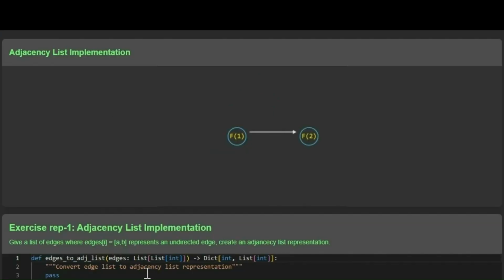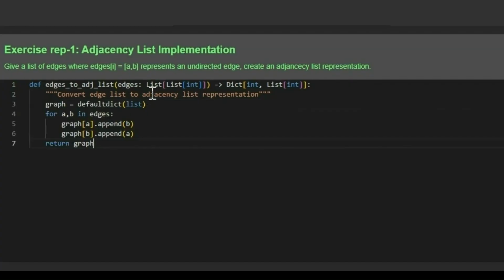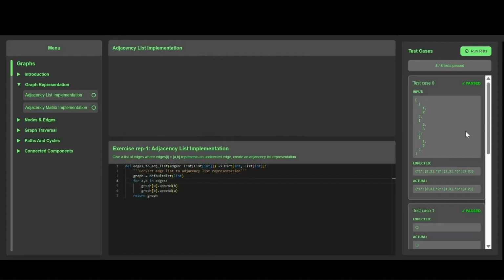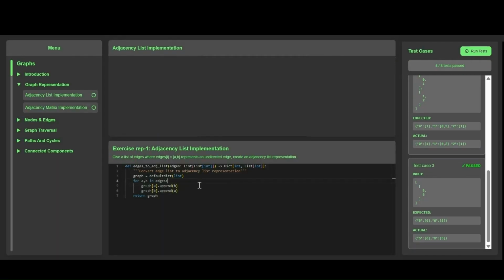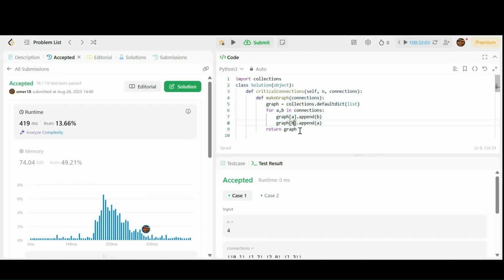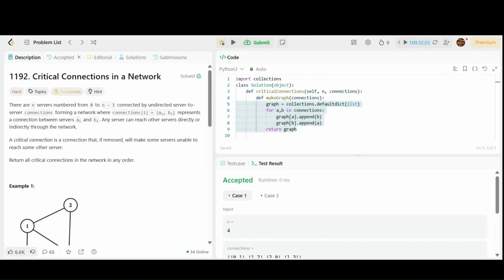Zoom in on this one. It's asking us to create an adjacency list from a list of edges. So let's turn this in. All the tests pass. I've handpicked these exercises for them to be extremely reusable code snippets that you'll take with you to your next problem. As you can see, this code snippet is used in solving this problem, and this problem.